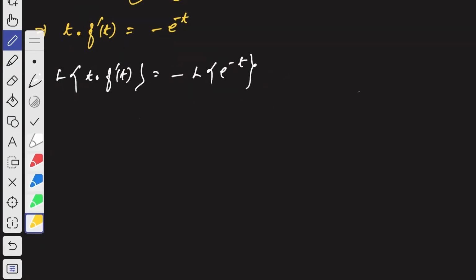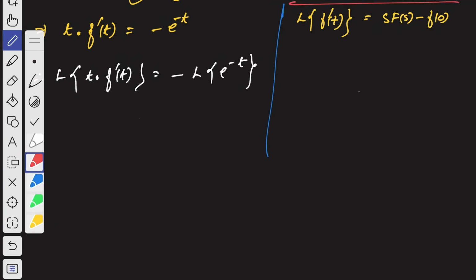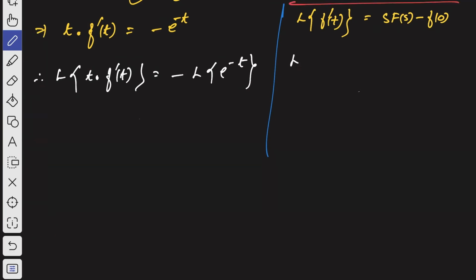Listen carefully to what I am going to explain, it's very important. We know that the Laplace transformation of the first order derivative of f of t is given by s times capital F of s minus f of 0, and we have also got the Laplace transformation of t multiplied with the function f of t.